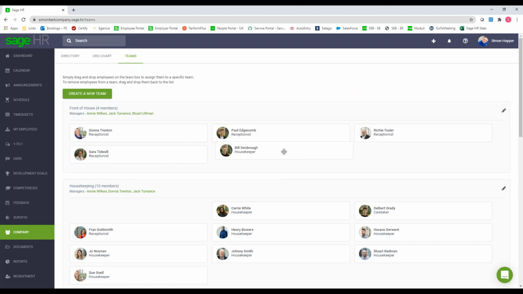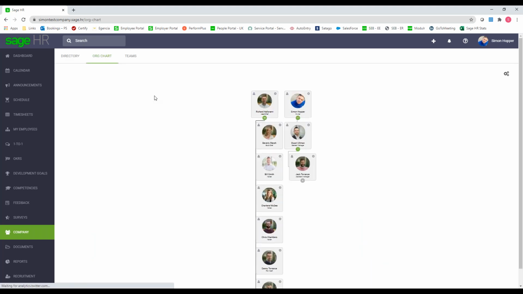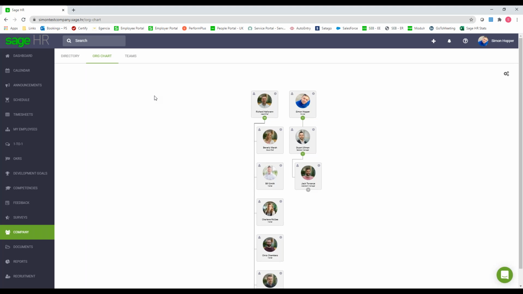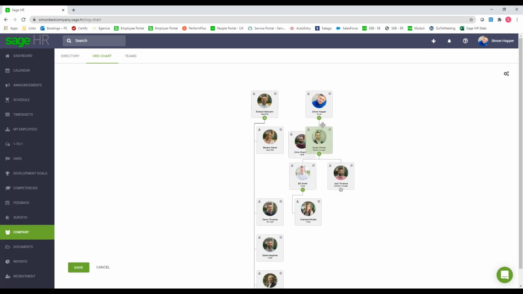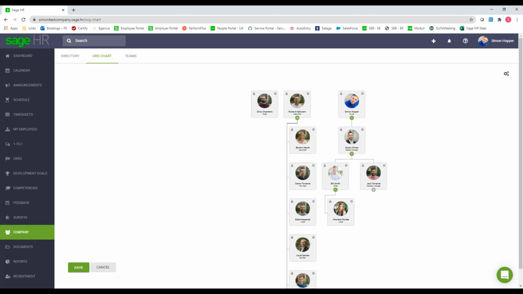If they do move teams, you can simply drag and drop them across the different teams. And then also at the top, it will automatically generate the organizational chart for you. And again, from here, if you needed to move individuals around, you can move them around in here as well, and it reorders itself.